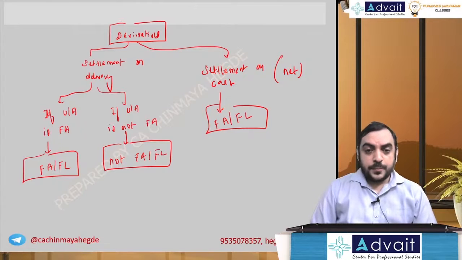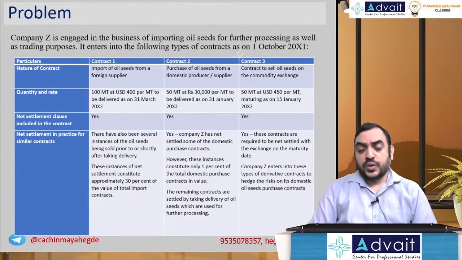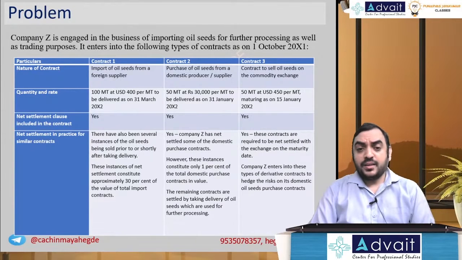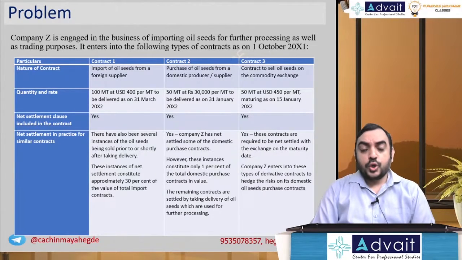Okay, so let me look at each situation one by one. Nature of contract: import of oil seeds from a foreign supplier. Quantity and rate: 100 metric ton at USD 400 each, to be delivered on 31st of March.